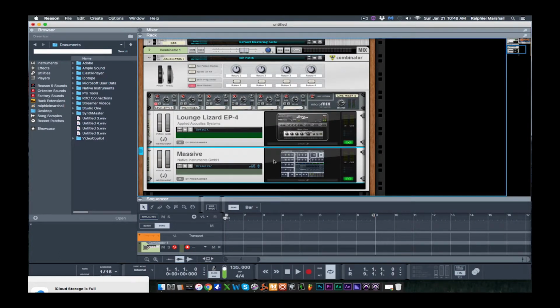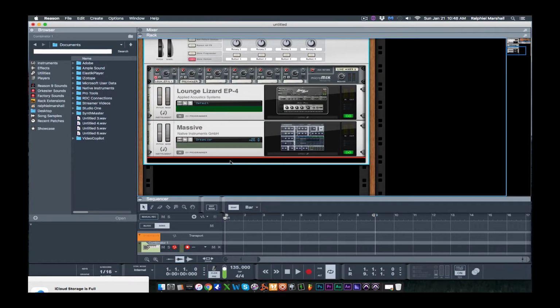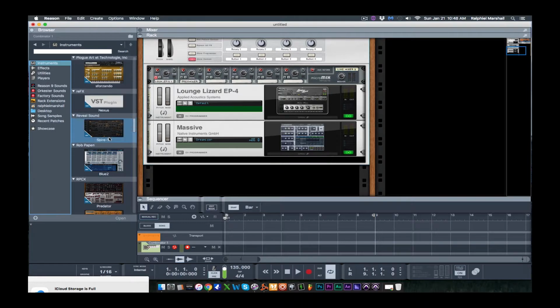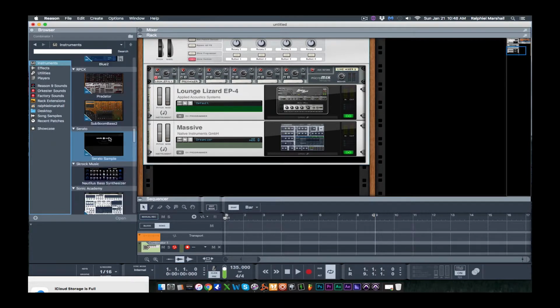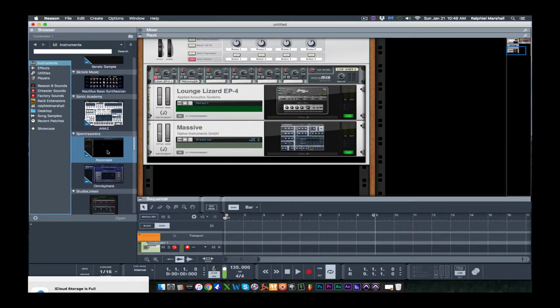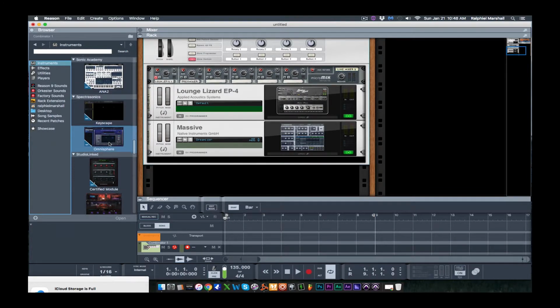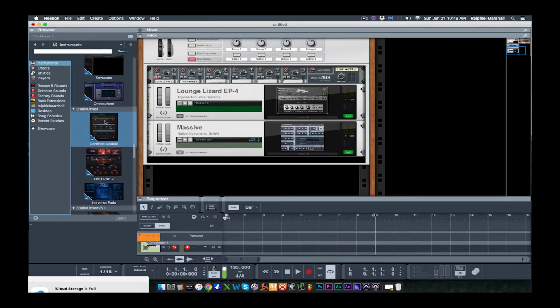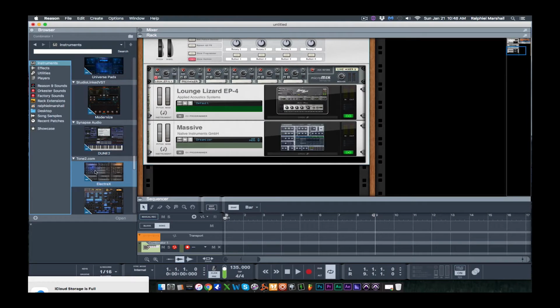Dreamizer is pretty nice. And then I want to add me an ARP in there. To me, I think Elektra X has good ARPs. Massive has good ARPs. Sound Academy's Anna 2 has some good stuff in there. Omnisphere definitely has some good ARPs. Do I want to go Omnisphere? No, I'm just going to go with Elektra X just for the sake of this tutorial.